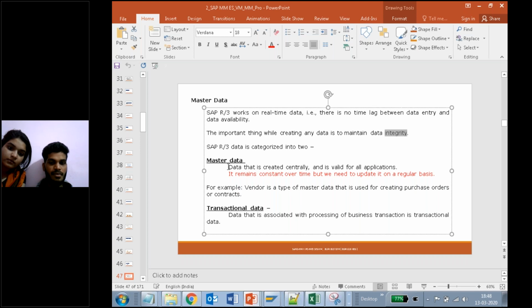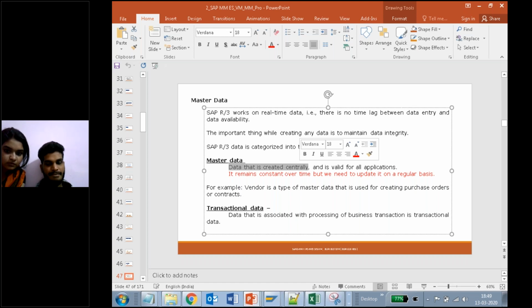And the second point, see here, master data is data that is created centrally. That is the reason it is reflected to every module's people. Central, like the hall is our central. It is reflected to everyone, the guests, the friends coming from the kitchen, the ladies, gents, or anyone else.